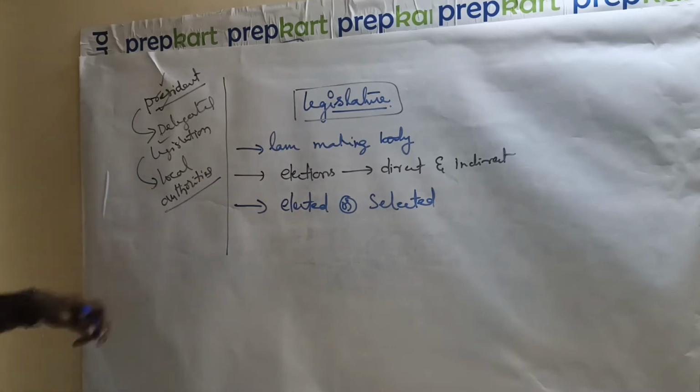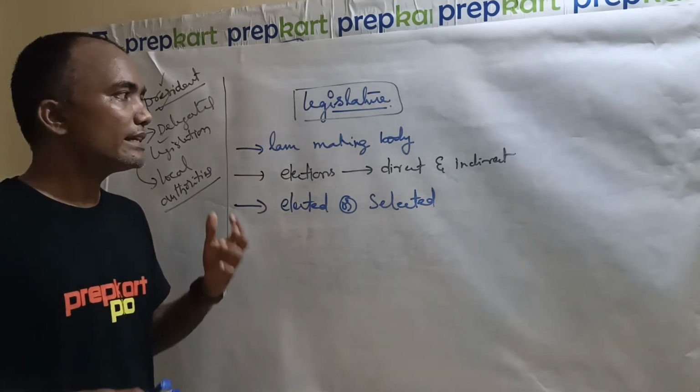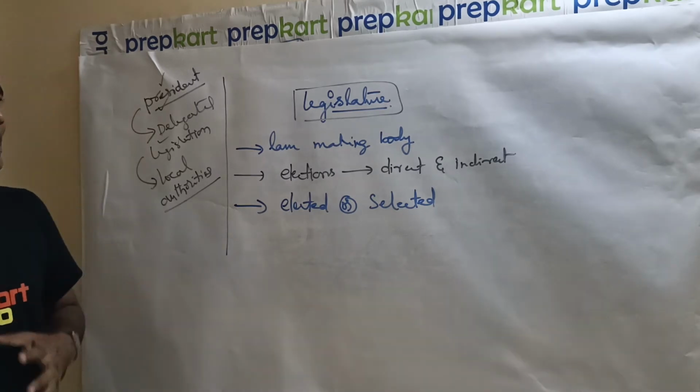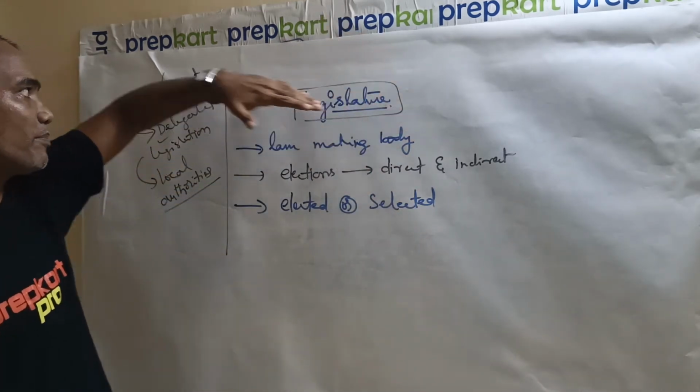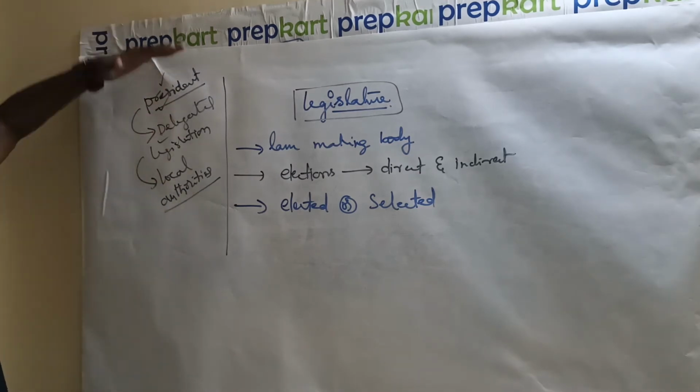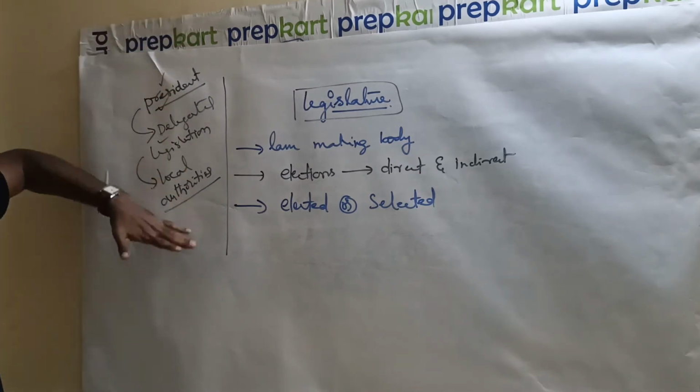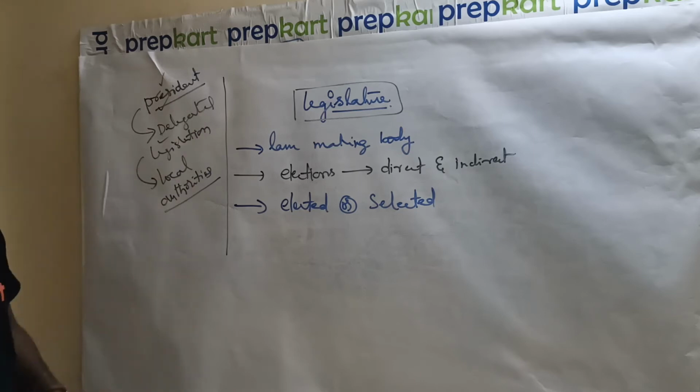So this is a huge concept. Legislature is a law-making body, and 99% of the time they only make laws. But other than these people, others also make laws which are related to the welfare of the people.